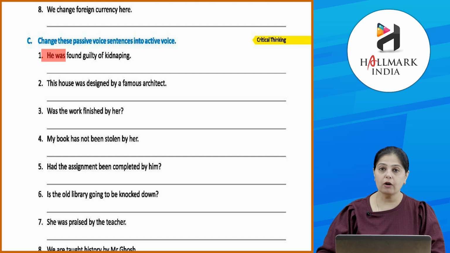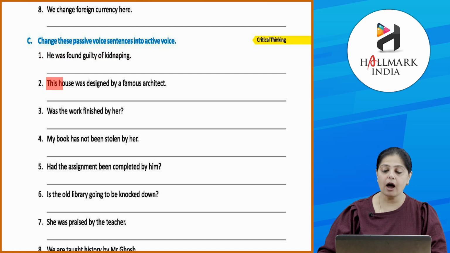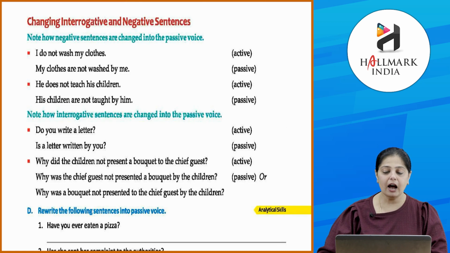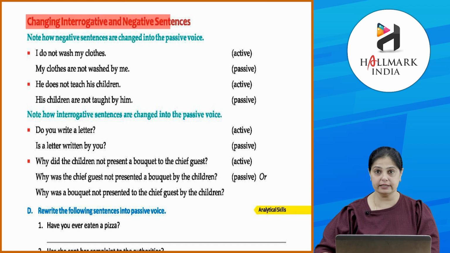Okay, he was found guilty of kidnapping. He had committed the crime of kidnapping. Okay, this house was designed by a famous architect. A famous architect designed this house. Okay, was the work finished by her? Did she finish the work? Okay, clear? Chalo. Now let's see changing interrogative and negative sentences.